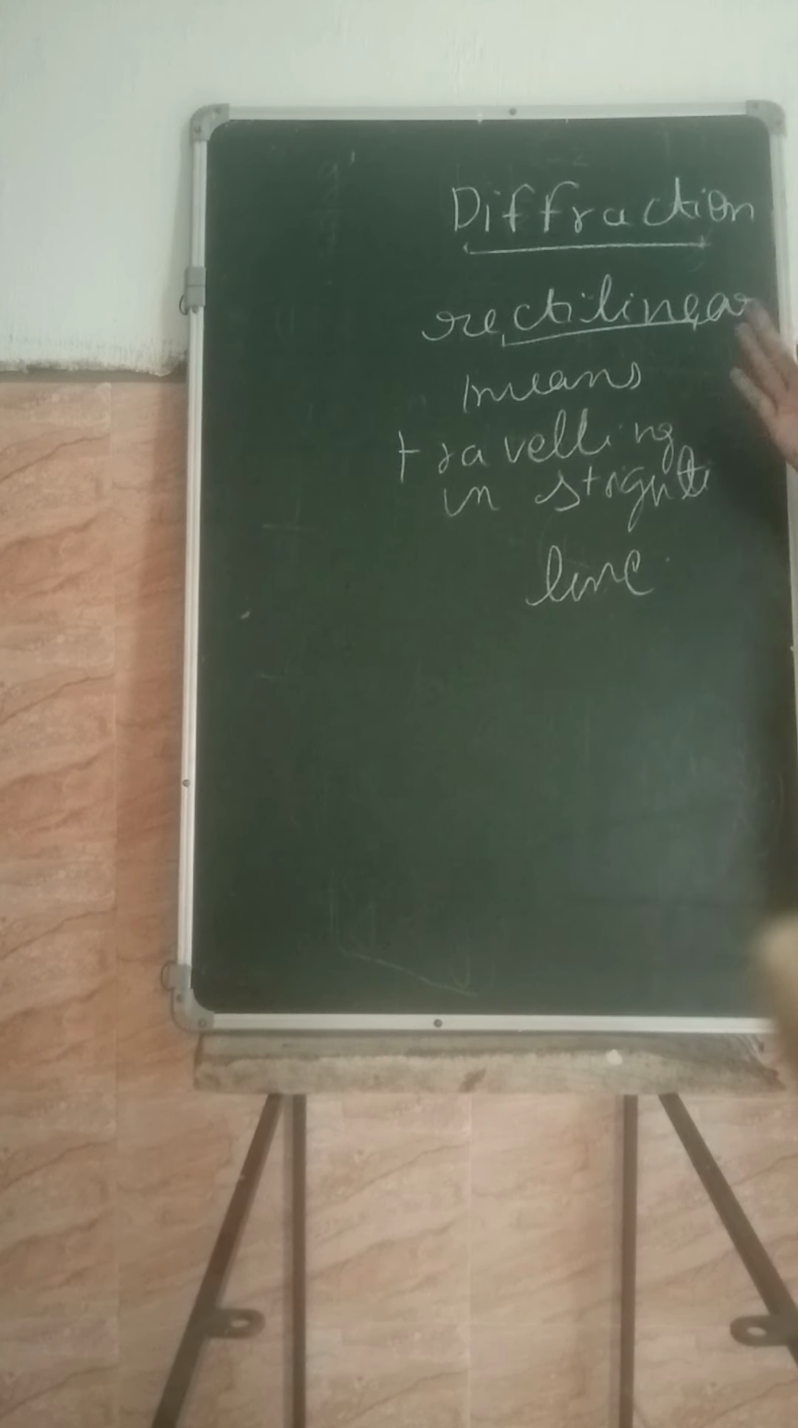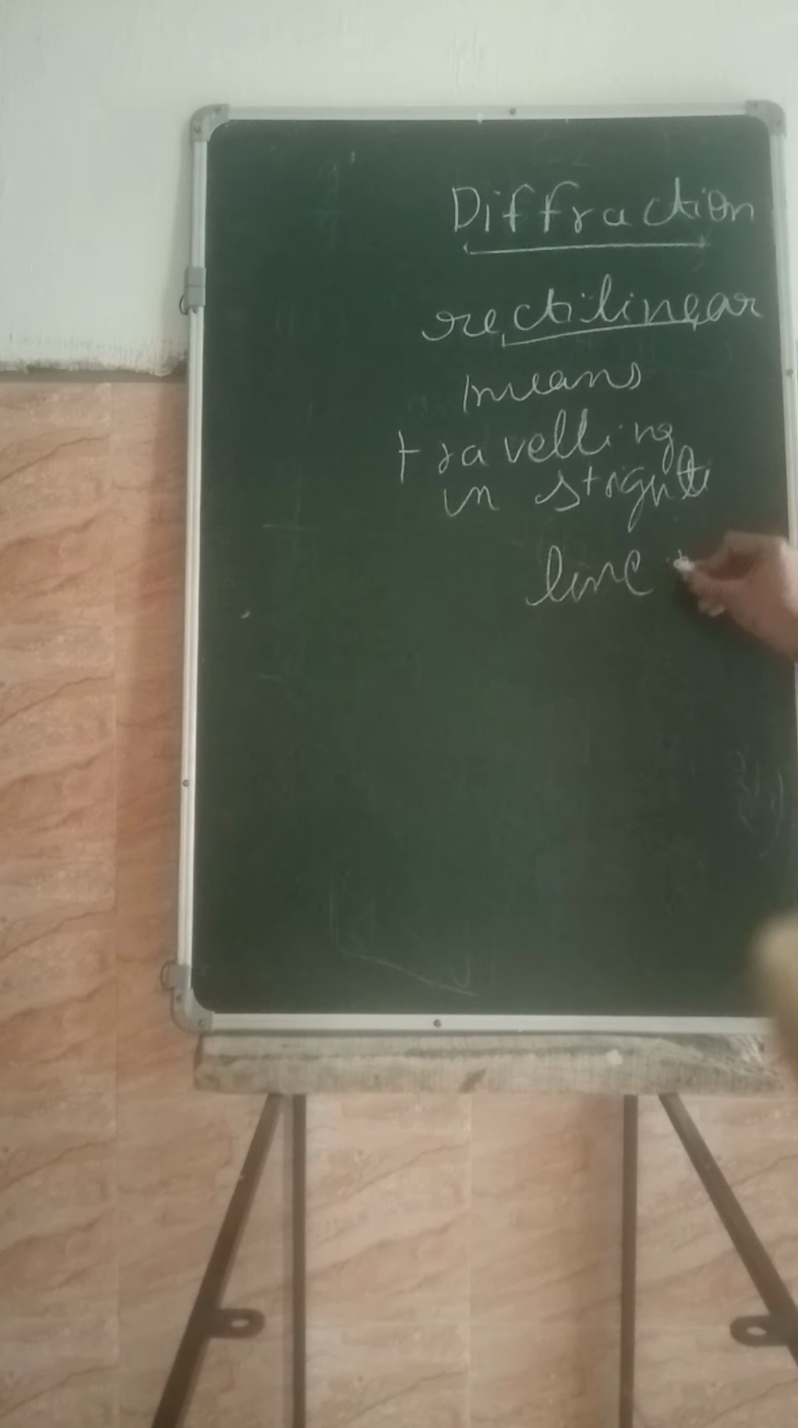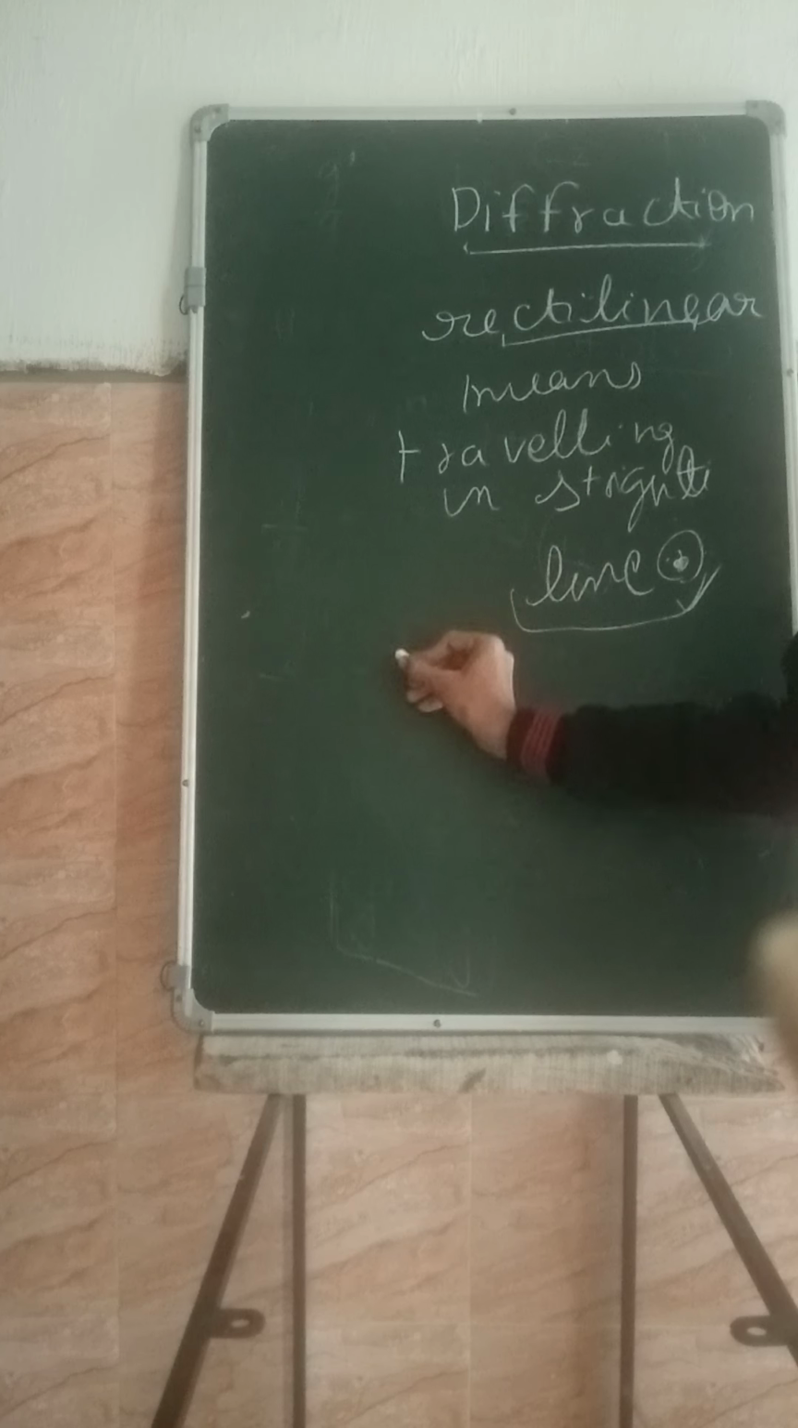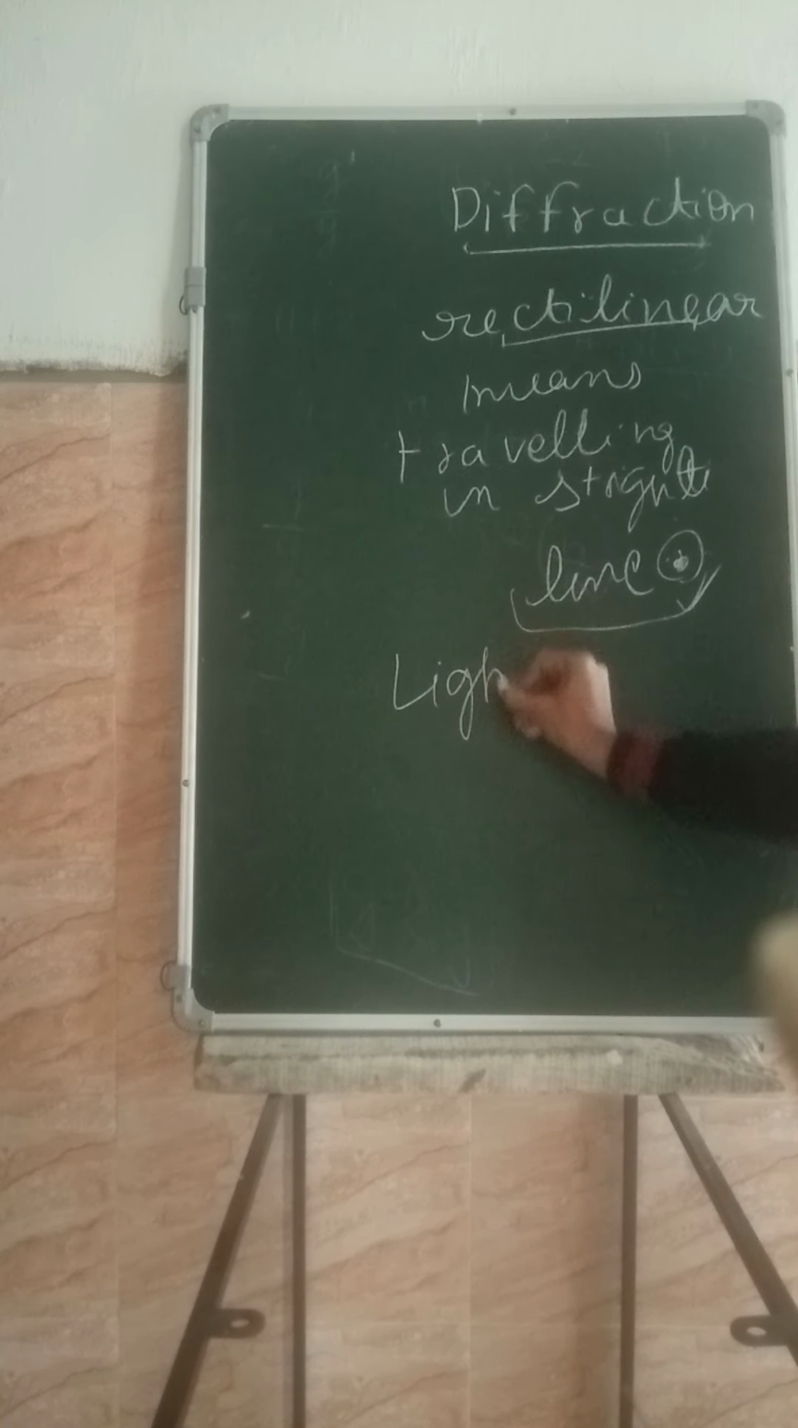But after doing some experiments and observing some phenomena, we reach the conclusion that there are some exceptional cases where light does not travel in a straight line. Light travels in a straight line can easily be proved when we consider light as a ray.